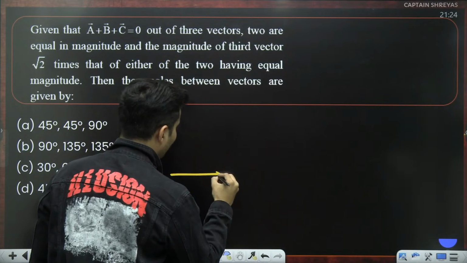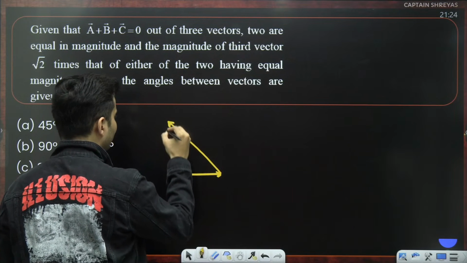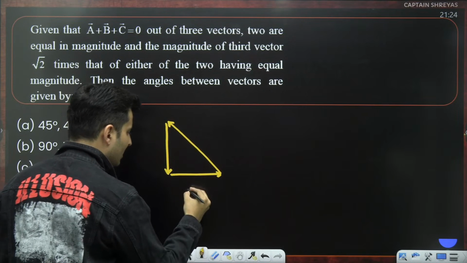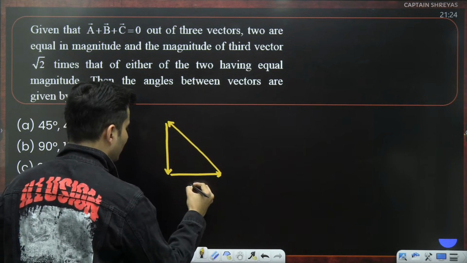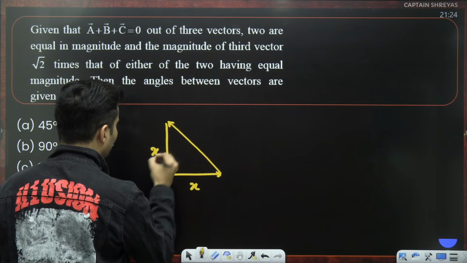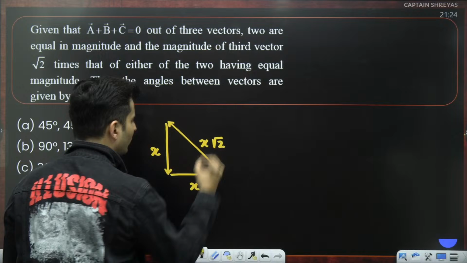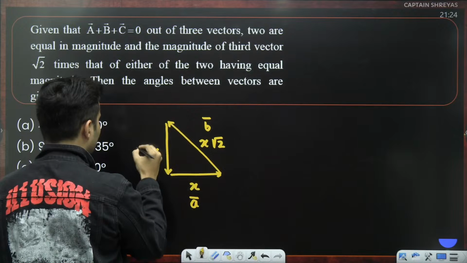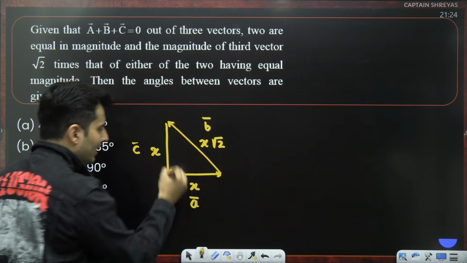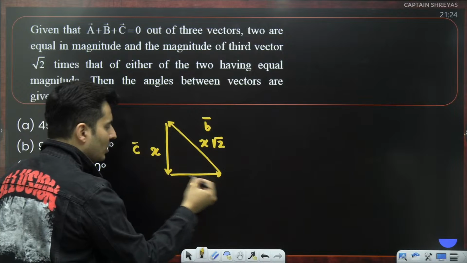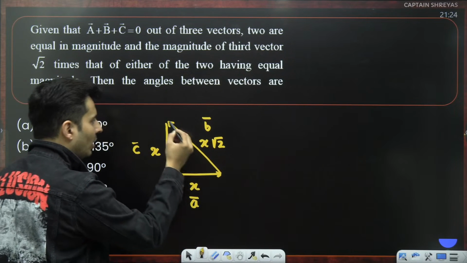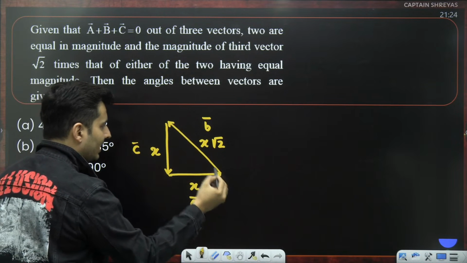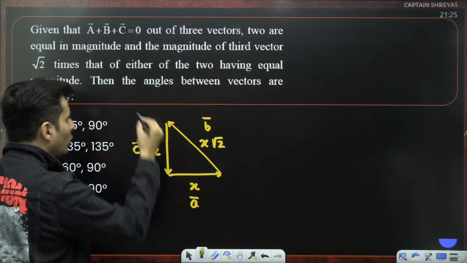So what I will do is I'll show vector A, another vector B, and another vector C over here. These are the three vectors. If this has a magnitude of, let's say, x, this is also magnitude x, and this will be x root 2. Let's say this is vector A, this is vector B, and this is vector C. Notice the arrow marks, very important, because you start from here, draw using polygon vectors, and you will come back to the same point. A vector plus B vector plus C vector is a closed polygon.